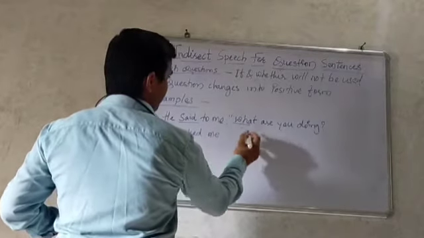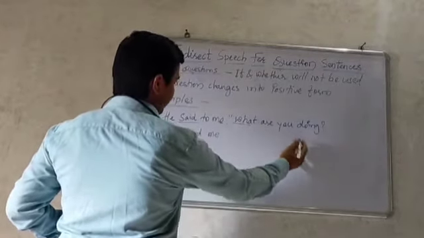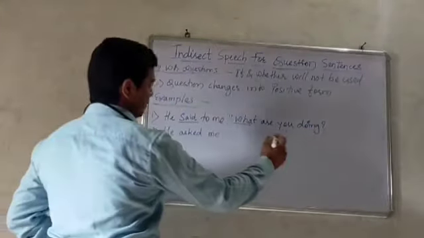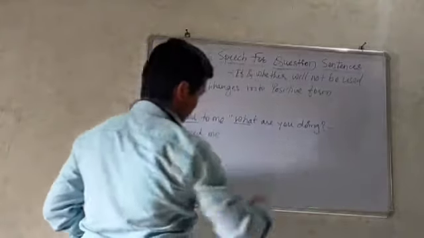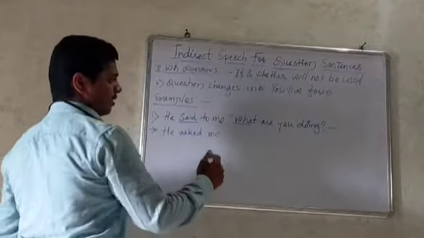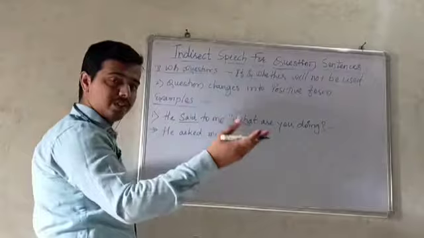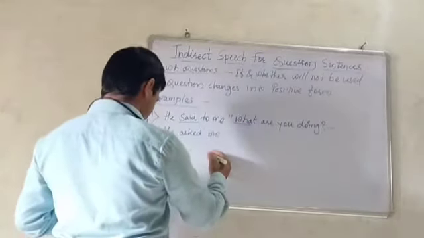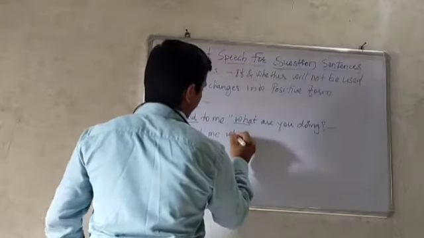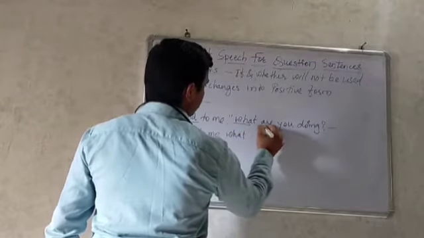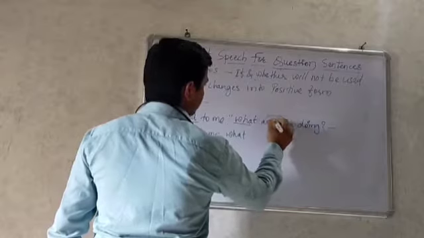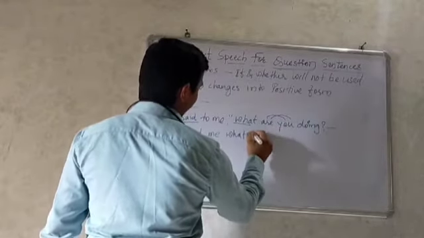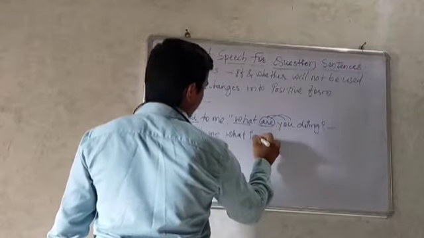Now let us recognize or identify the given sentence. So this sentence is in present continuous. So now let us try to change this present continuous into past continuous. He asked me what. So now let us interchange. You changes into I and are changes into was.